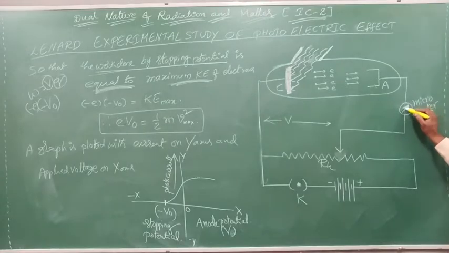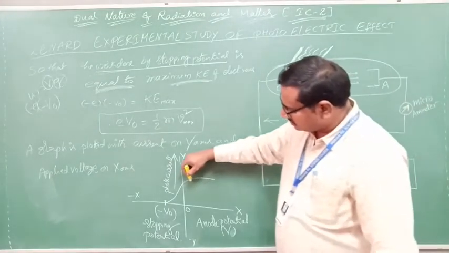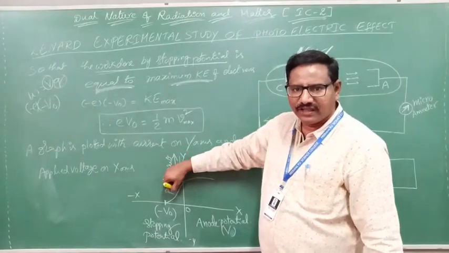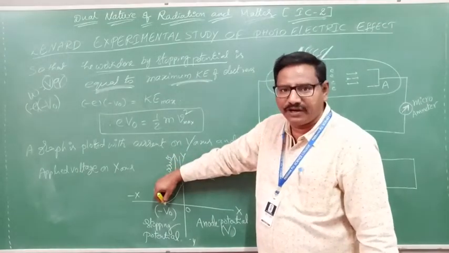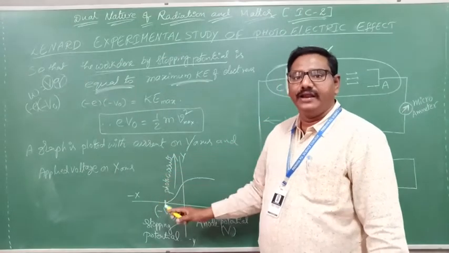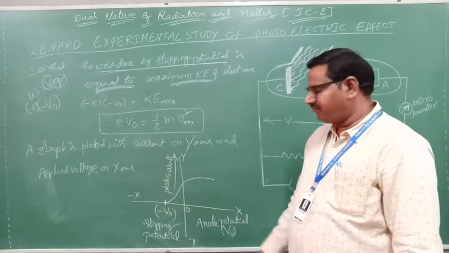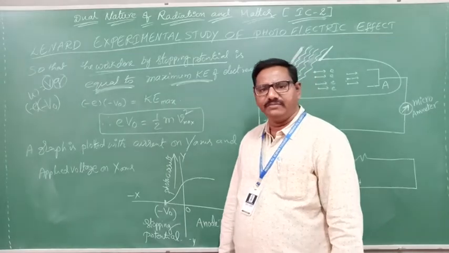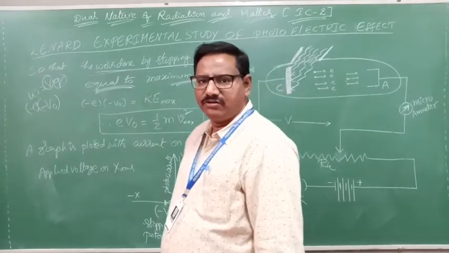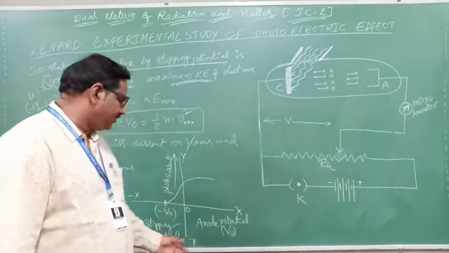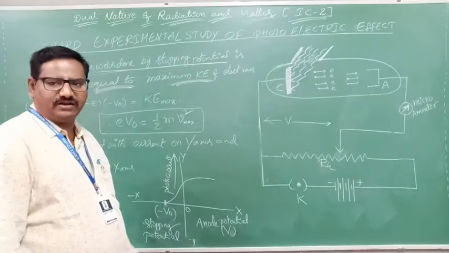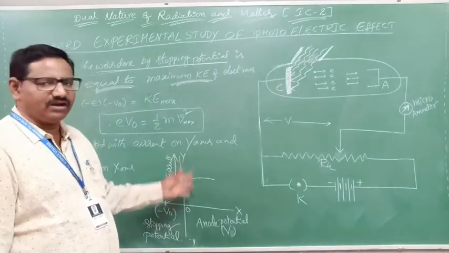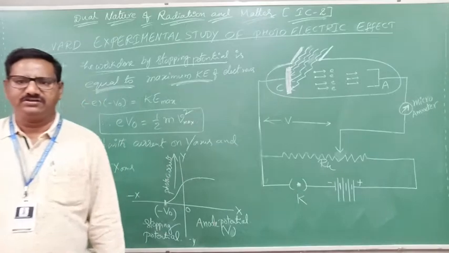That lesser reading is shown by this microammeter. So it will come like this. Slowly it will come down, and at a particular negative potential the photocurrent becomes zero. Clear? This negative potential is called stopping potential. We will plot the graph for this stopping potential like this.